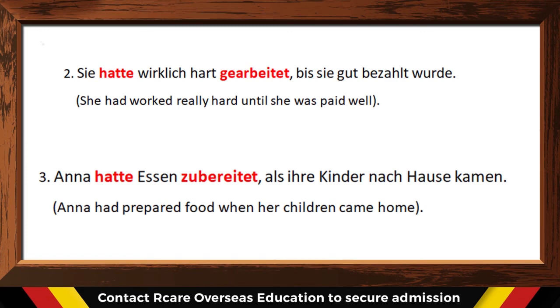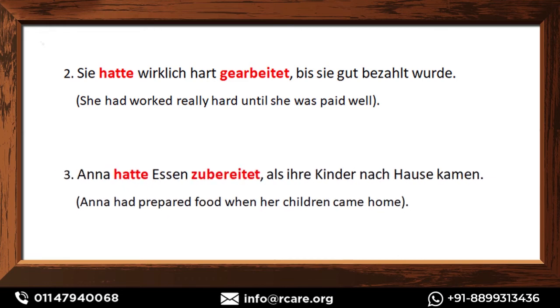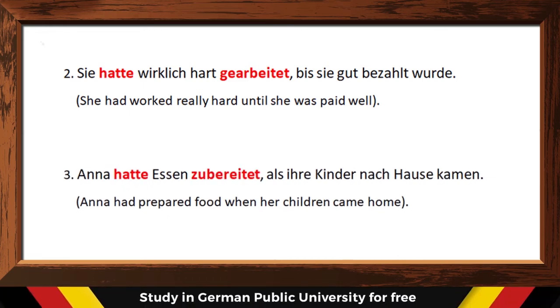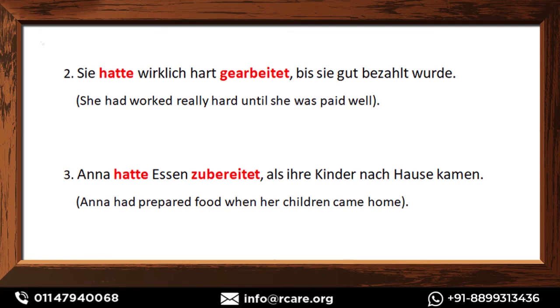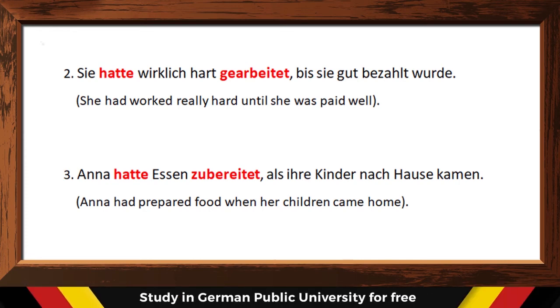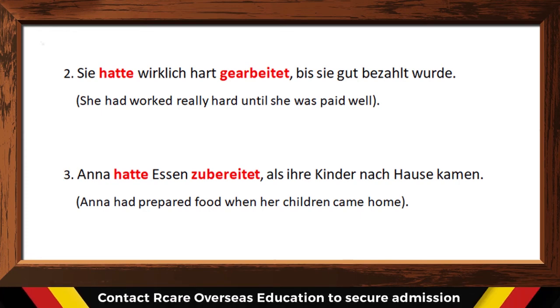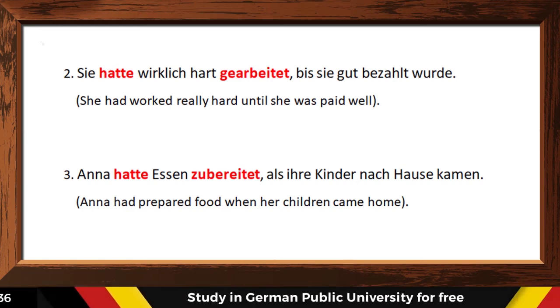Anna had prepared food when her children came home. Again, you can see here that we have used past tense as well as past perfect tense, because we are talking about two events that have happened in the past and we are using the written form here. So whenever we are reporting about an event in a newspaper or in a magazine, there we always use past perfect tense.